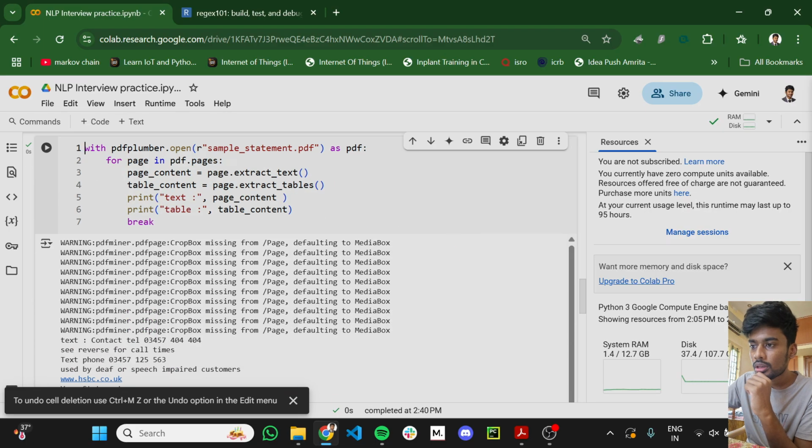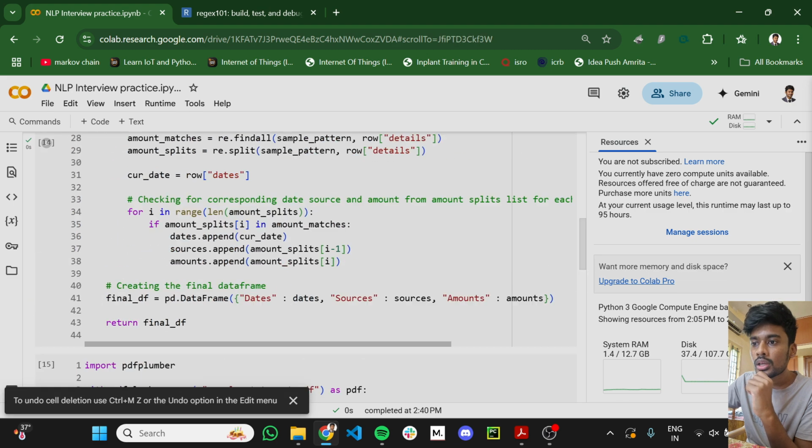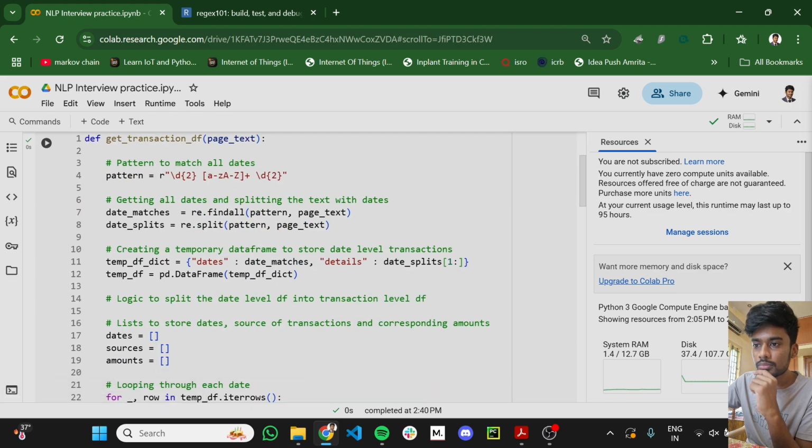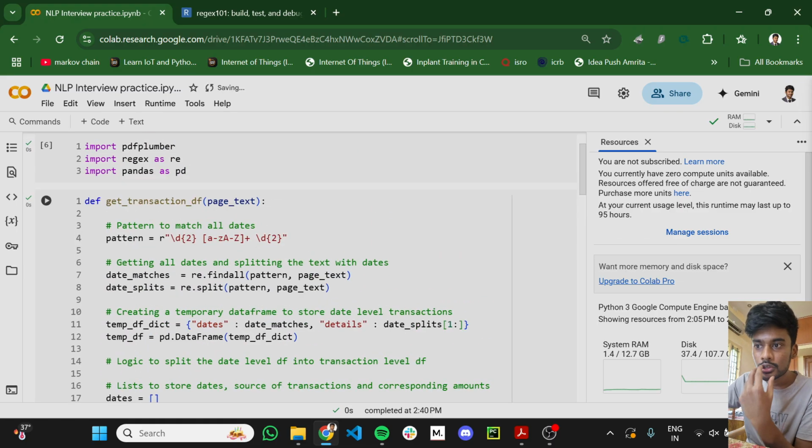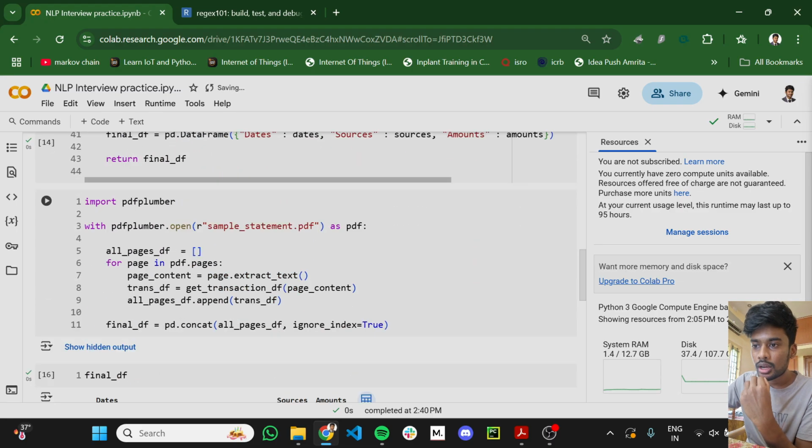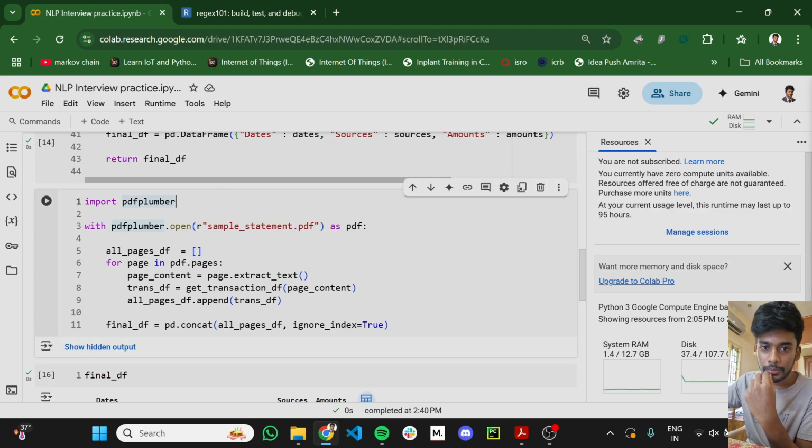Yeah, I can erase this as well. So this was the final function I had. First, I'm just importing pdfplumber and opening my PDF. Sample statement is my PDF, and I'm running a loop to access each and every page. For each page, I get the textual contents, because using tables I was not able to parse. So I'm getting the textual contents and calling this particular function.